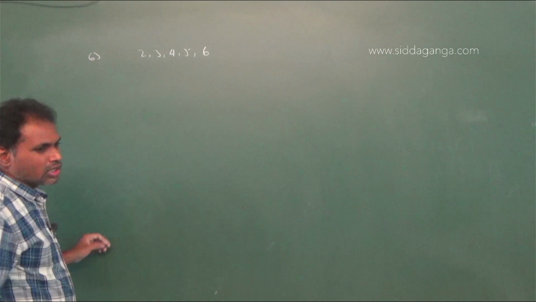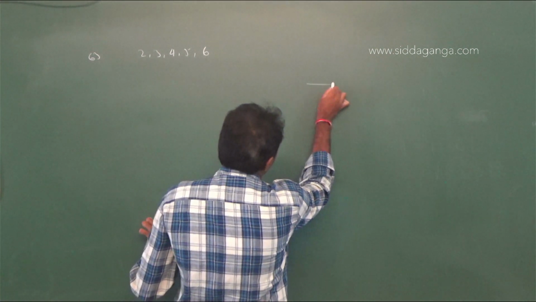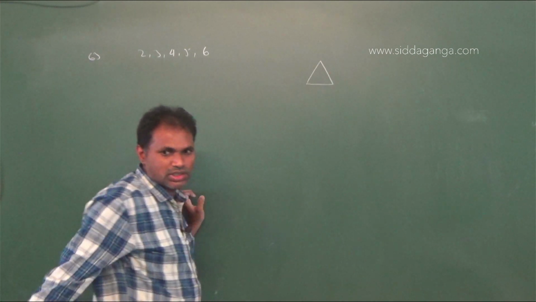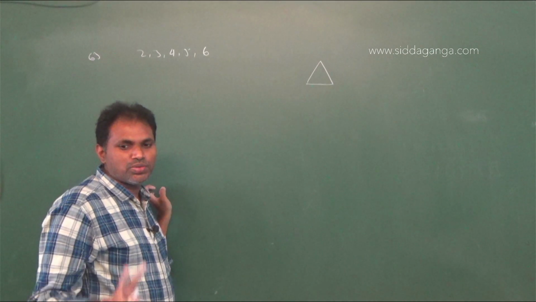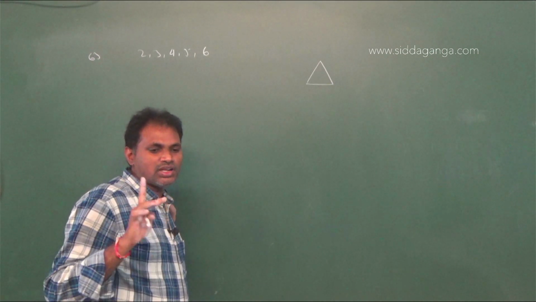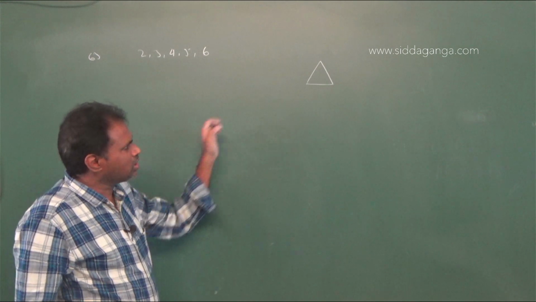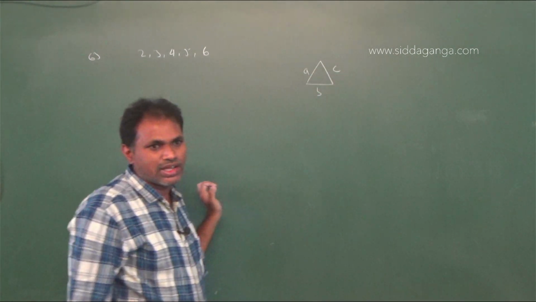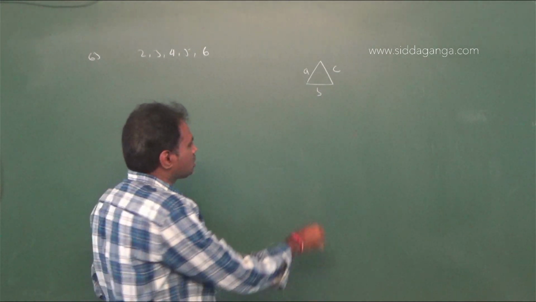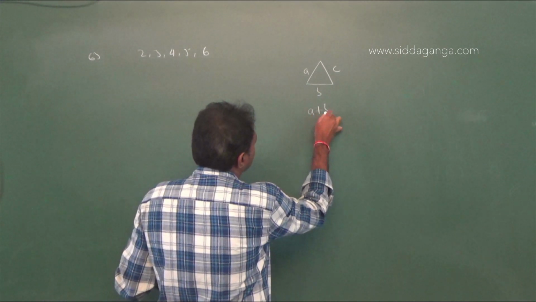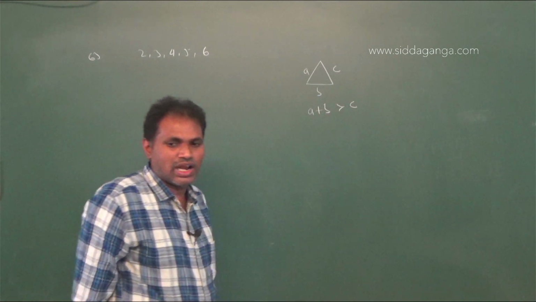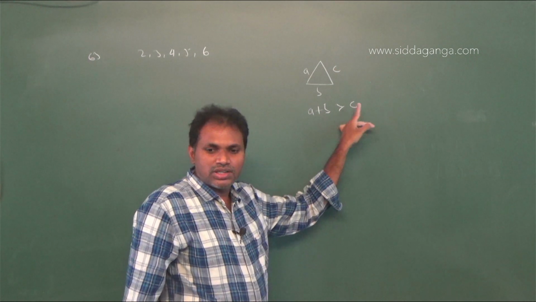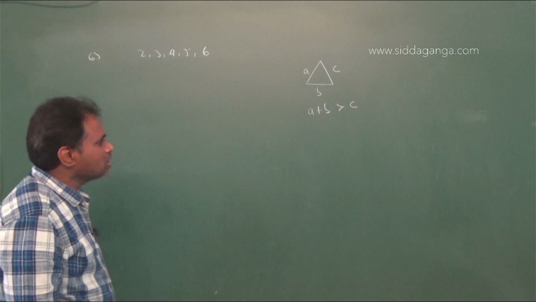You know already that in a triangle, the sum of the lengths of any two sides is always greater than the other side's length. In a triangle, suppose the sides are A, B and C. Then the sum of any two sides' lengths is always greater than the other side's length. A plus B is greater than C.